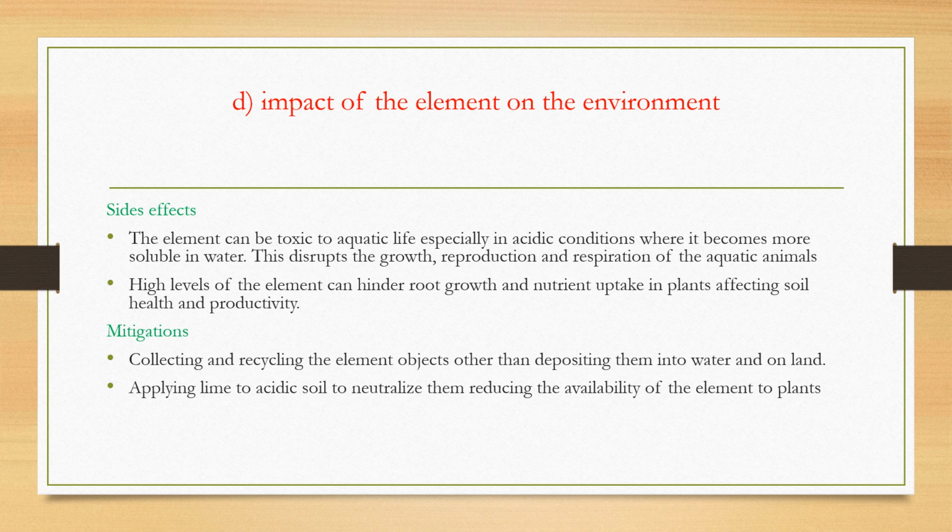Still, high levels of the element can hinder root growth and nutrient uptake in plants, affecting soil health and productivity. Therefore, if you over deposit aluminium materials on land, remember they are resistant to corrosion, so they won't rust like iron, and that can contribute to soil infertility. And here we are adding that it can hinder root growth and nutrient uptake in plants, that is if plants have high concentration of it in their systems.